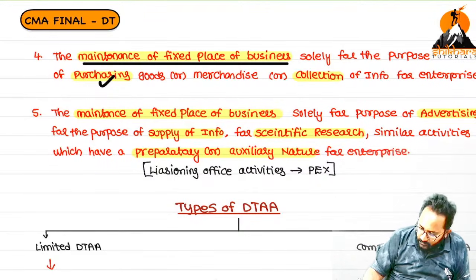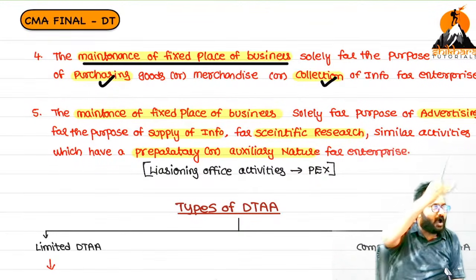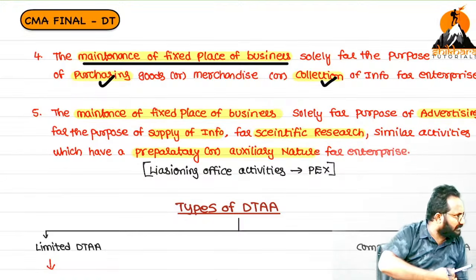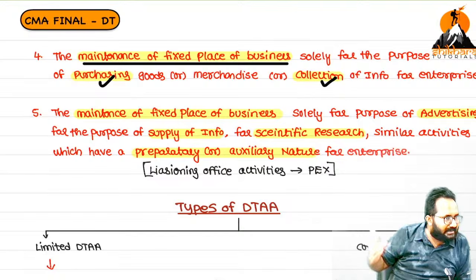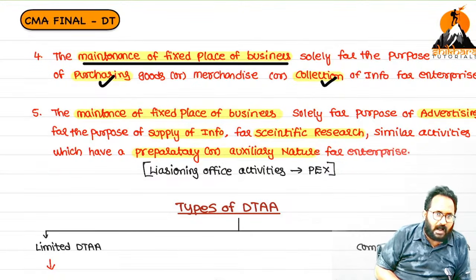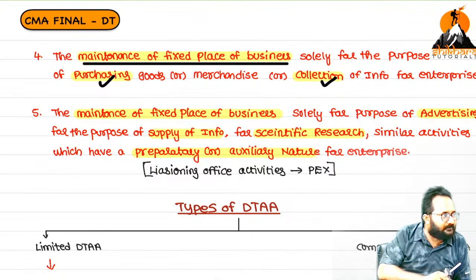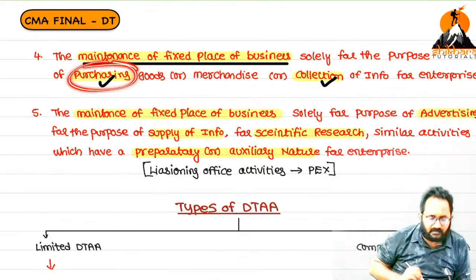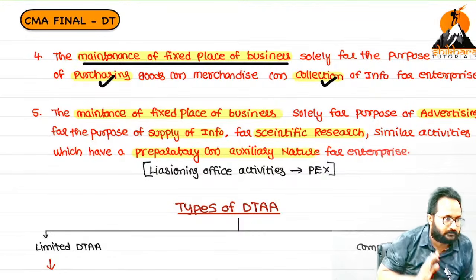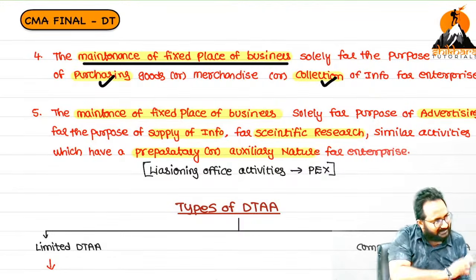Second one, collection of information. Foreign news channels also have offices in India. Here, what they will do? Collecting the news. After collecting the news, that is transmitted where? Outside India. Here also, we are purchasing the goods. We are not selling any goods. If selling then, business.